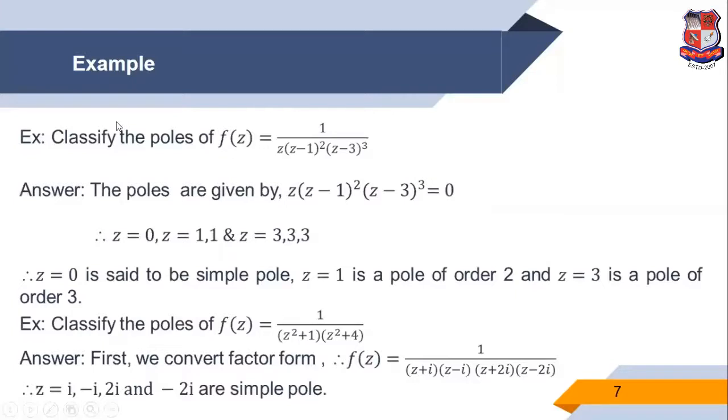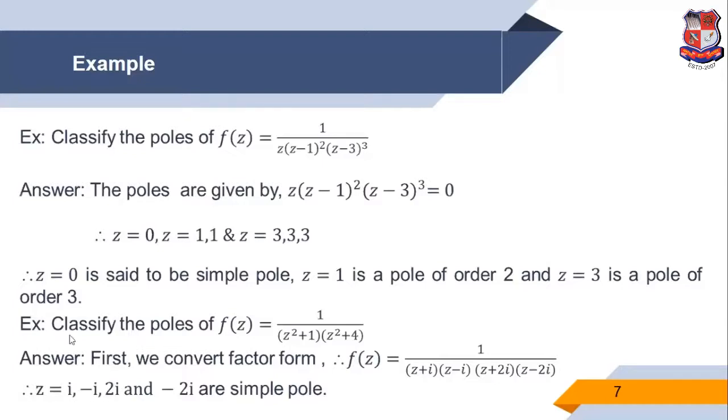So now we discuss the example of poles. Example: classify the poles of f of z is equal to 1 upon z, (z minus 1) square, (z minus 3) cube. So now this function, clearly we see, is not analytic at the points z equal to 0, z equal to 1 and z equal to 3.